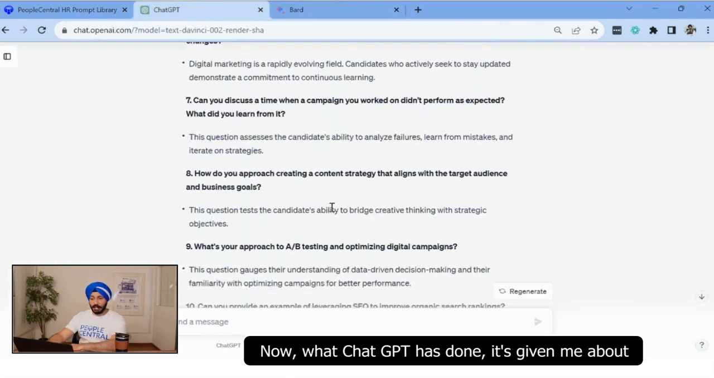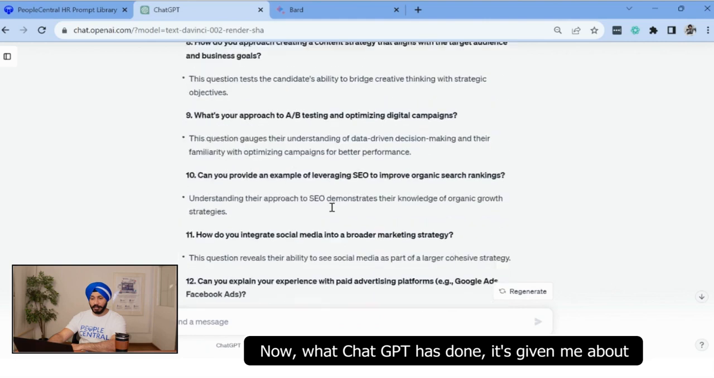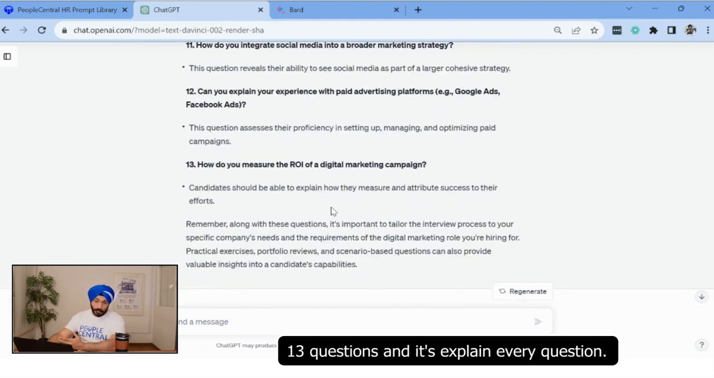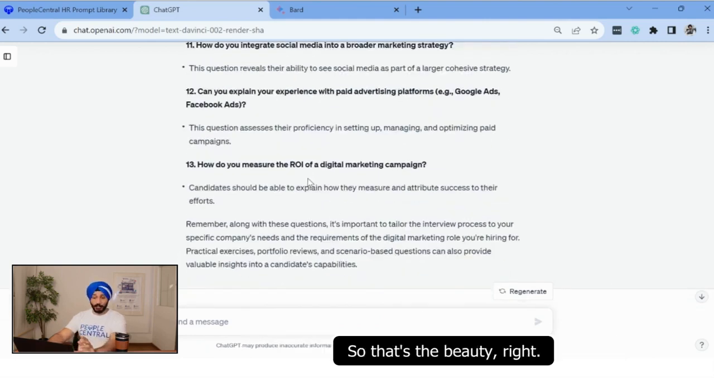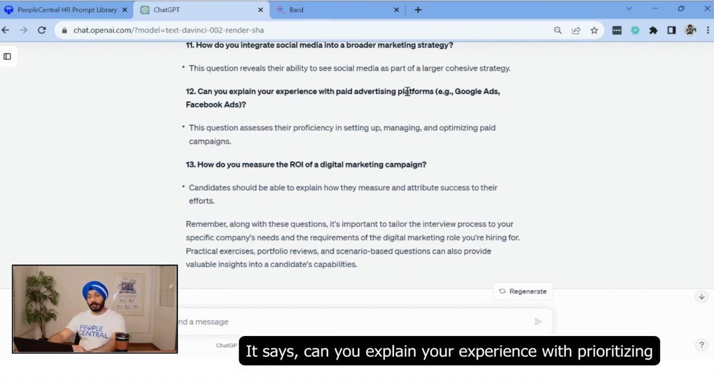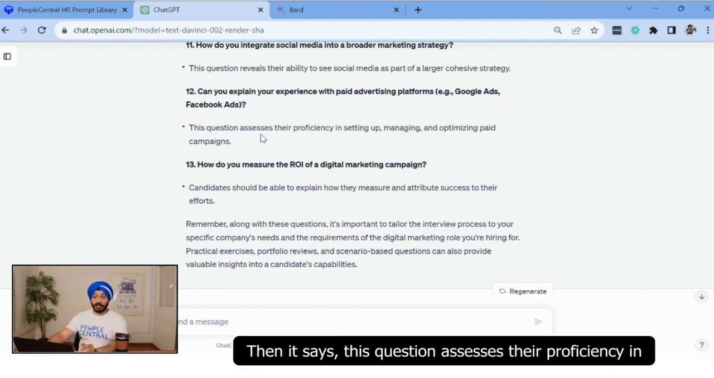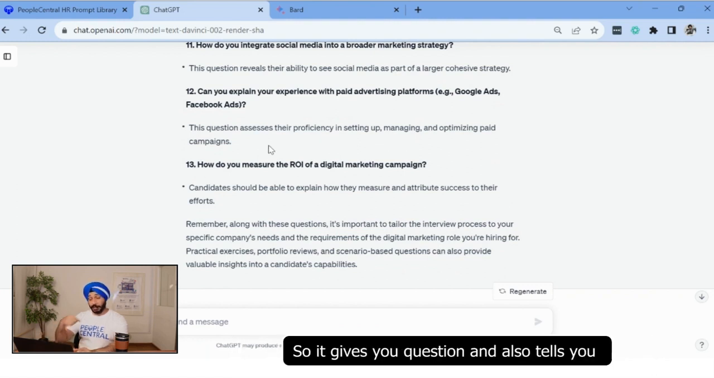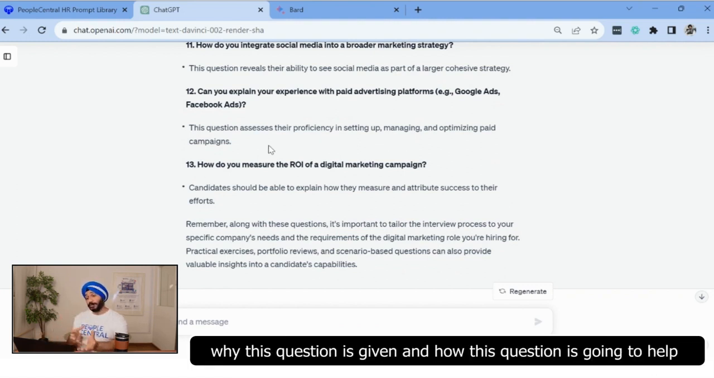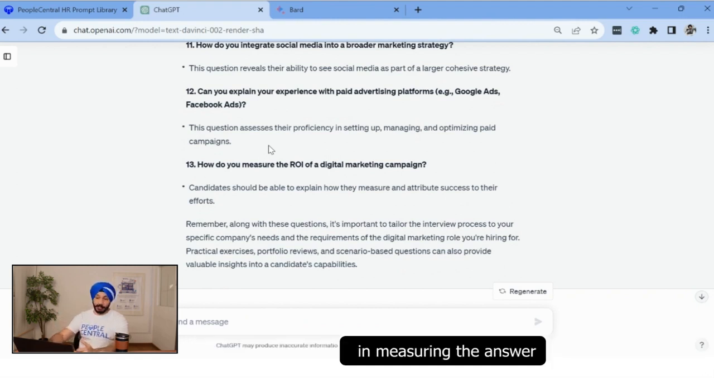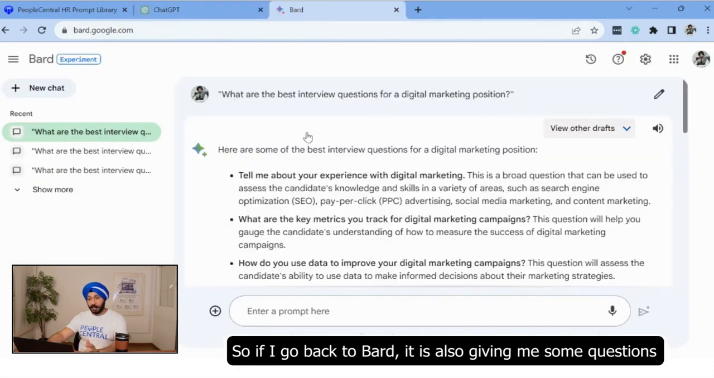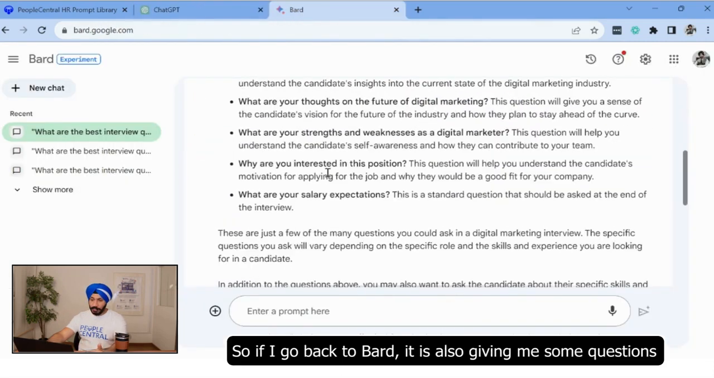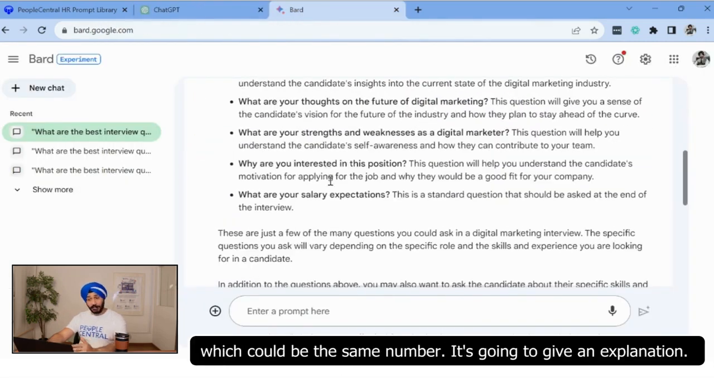Now what ChatGPT has done, it's given me about 13 questions and it's explained every question. That's a beauty, right? It says, can you explain your experience with paid advertising? Then it says this question assesses their proficiency in setting up, managing and optimizing a campaign. So it gives you a question and it also tells you why this question is given and how it is going to help in measuring the answer. If I go back to Bard, it is also giving me some questions, which can be the same number, and it's going to give an explanation.